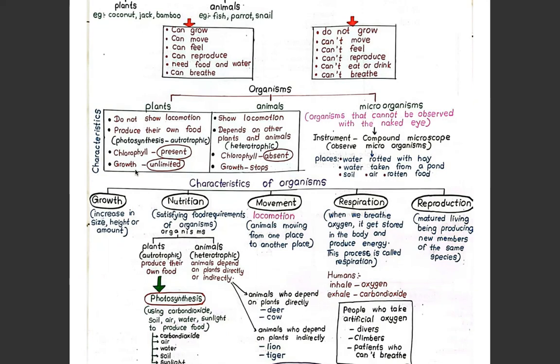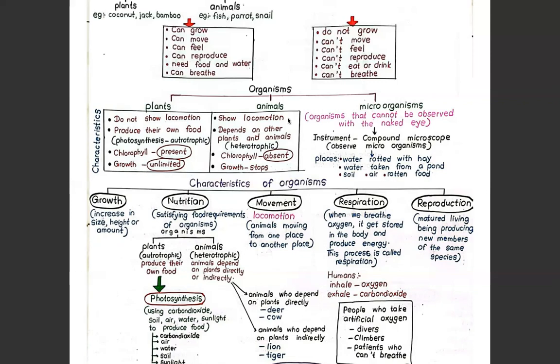So we call them heterotrophic. And how about the chlorophyll? Animals, they don't have chlorophyll. And how about the growth? Growth stops when they come to a certain level. The growth stops. වර්ධනය නැවතෙනවා. certain level එකකට එක level එකකට ආවම වර්ධනය නතර වෙනවා.